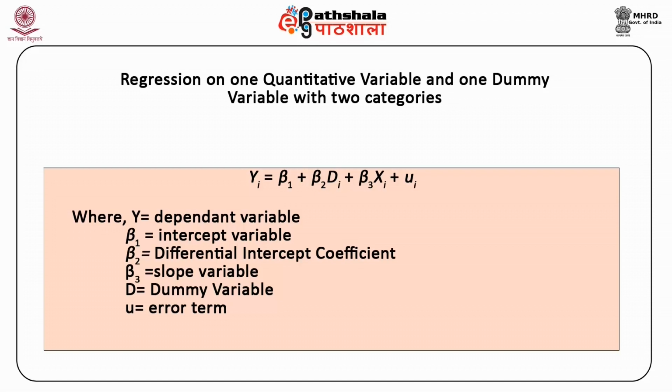Here we have combined one qualitative variable Di and one quantitative variable Xi as explanatory variables. As stated above, when D takes a value of 0, it shows the absence of the attribute. On the other hand, when D takes the value 1, it shows the presence of the attribute. Also, it is important to note that the dependent variable is quantitative and the error term satisfies all the assumptions of the classical linear regression model.